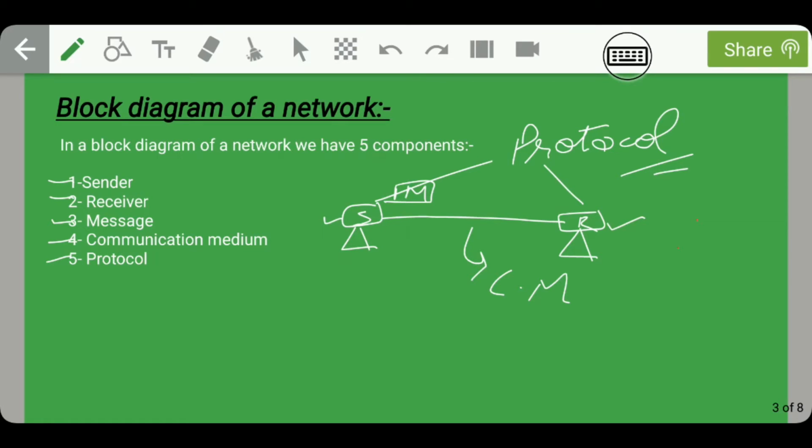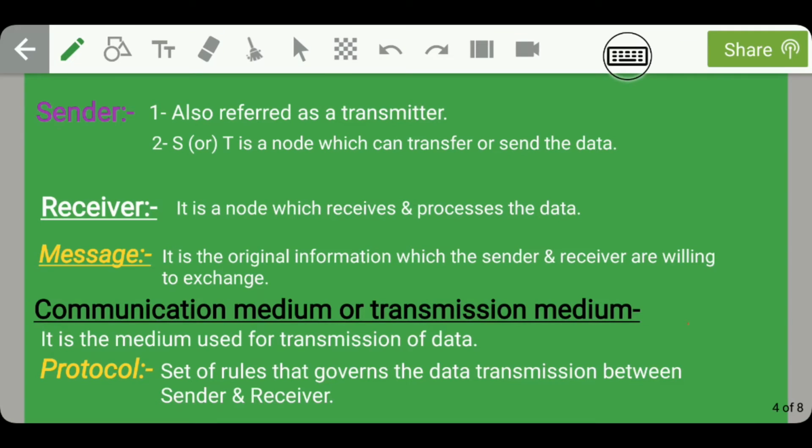We will later discuss protocol in detail. Till now you have to understand that this is the block diagram of a network. Guys, now let's discuss the basic components of a network in detail. The first component is the sender. The sender is also referred to as a transmitter, and it is a node which can transfer or send the data.